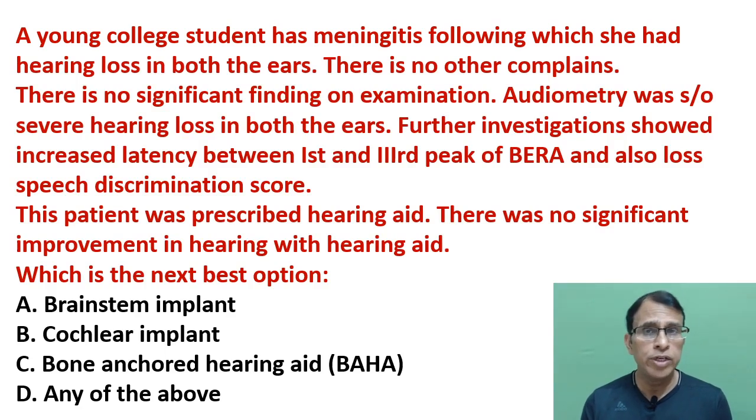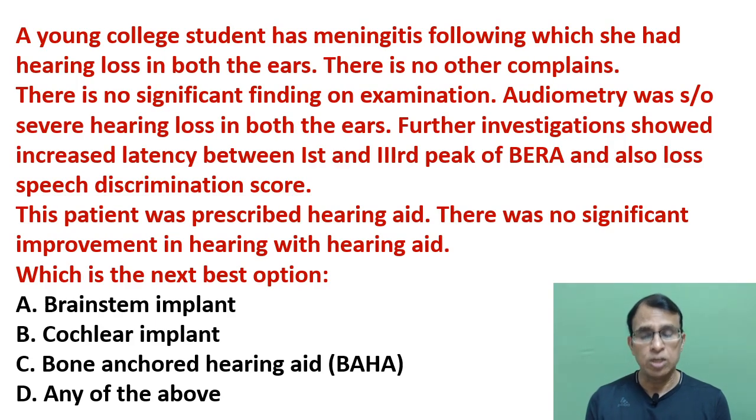How do you know it's the inner ear? Because meningitis causing hearing loss cannot be middle ear. It has to be inner ear. That's why a hearing aid was prescribed. And the findings are normal, as it says. If you have disease in the middle ear or external ear, then the findings are never normal. There is going to be some positive finding. Inner ear you can't see, so normal findings are usually there. But with the hearing aid, there is no significant improvement.